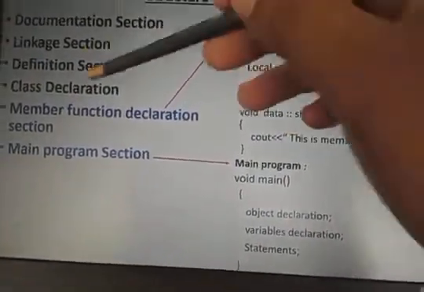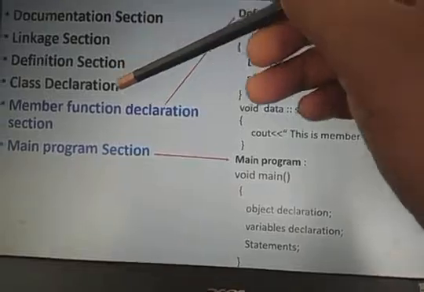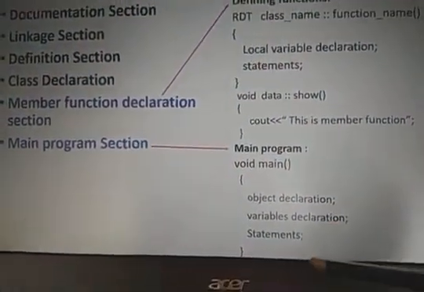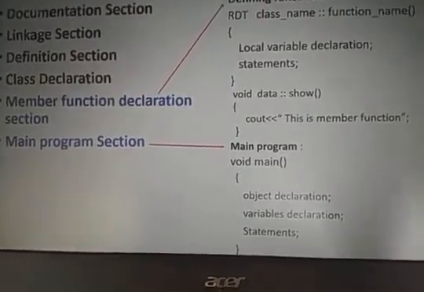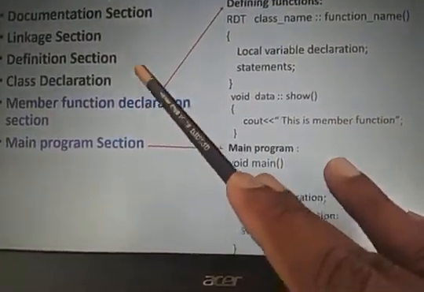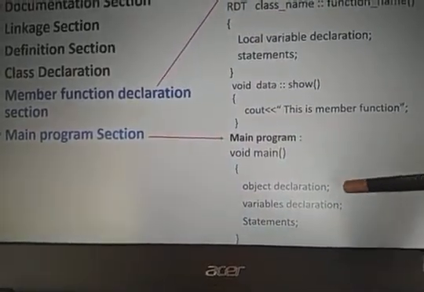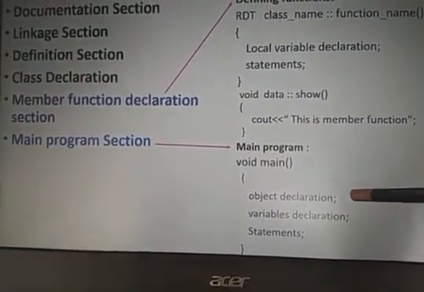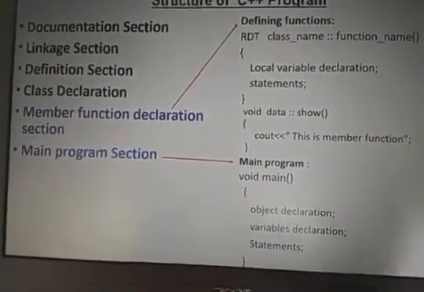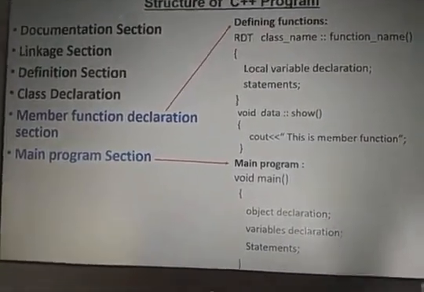It is interconnected to class declaration. If there is no class declaration, only variable declaration and statements are available. But if your program has any class, then you should declare the object compulsorily. Right? This is about the structure of the C++ program.